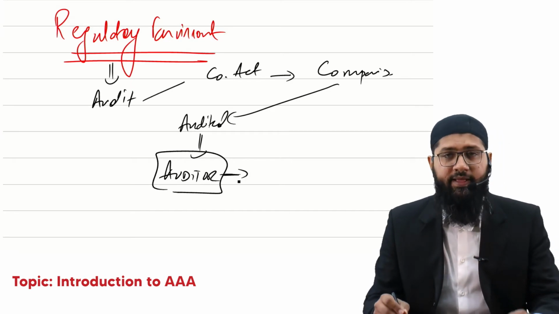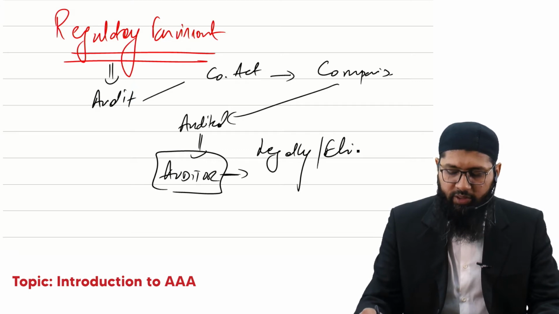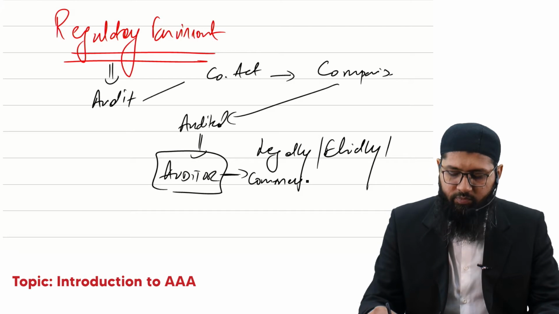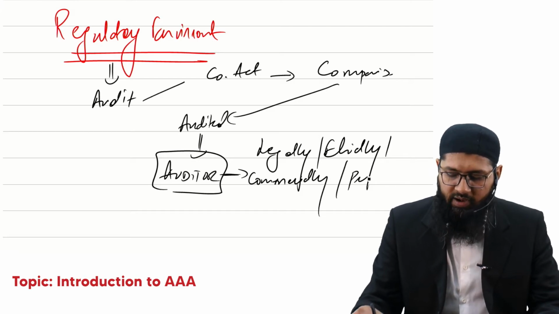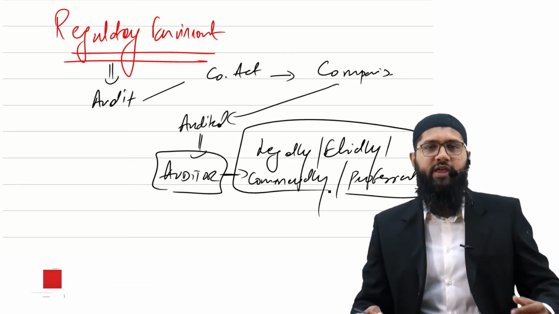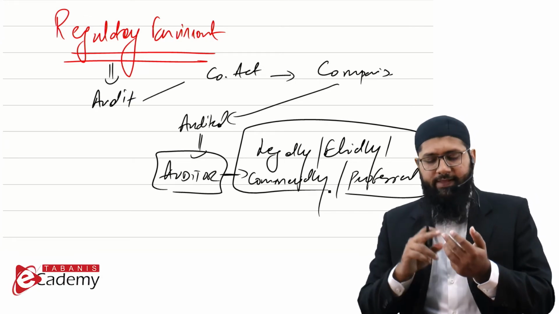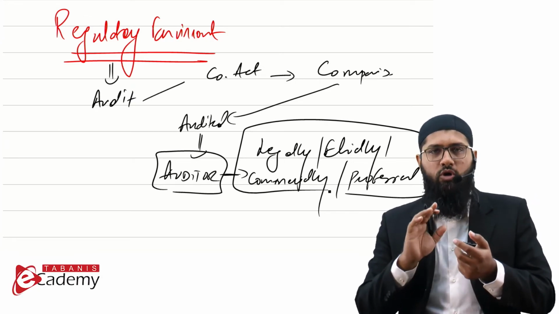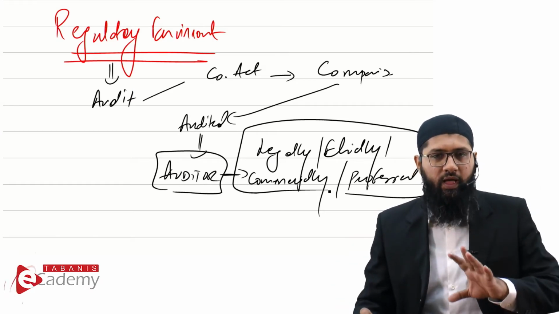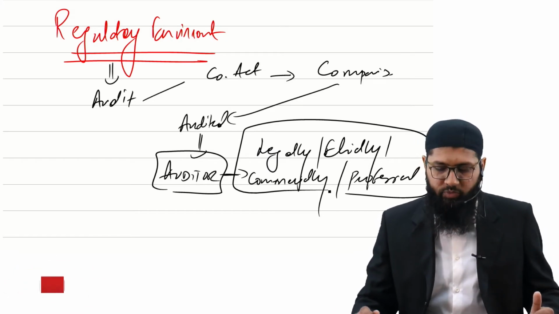So an auditor is actually bound legally. An auditor is bound ethically. An auditor is bound commercially and professionally for conducting these engagements. So as an auditor, you got to make sure that you comply with the legal requirements, you comply with the ethical requirements, you comply with the professional requirements, and you take the commercial considerations. You consider your commercial aspects also before you go on to performing any audit.